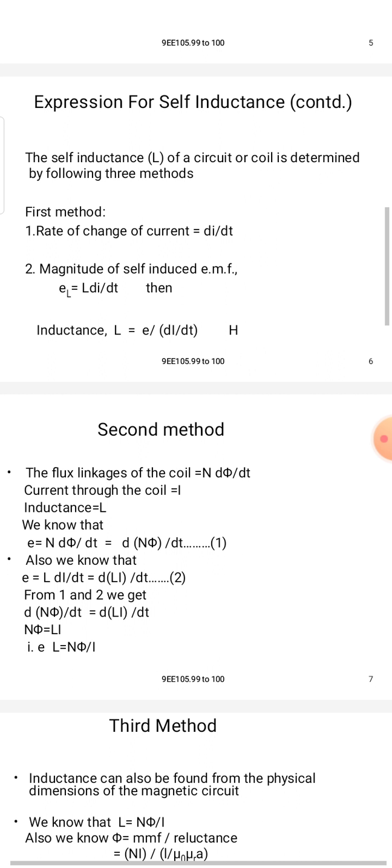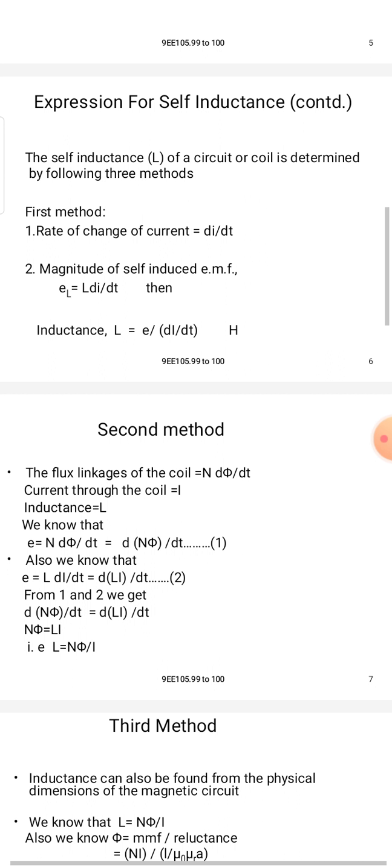In the first method, the rate of change of current is di by dt, and the magnitude of the self induced EMF E_L is equal to L di by dt.